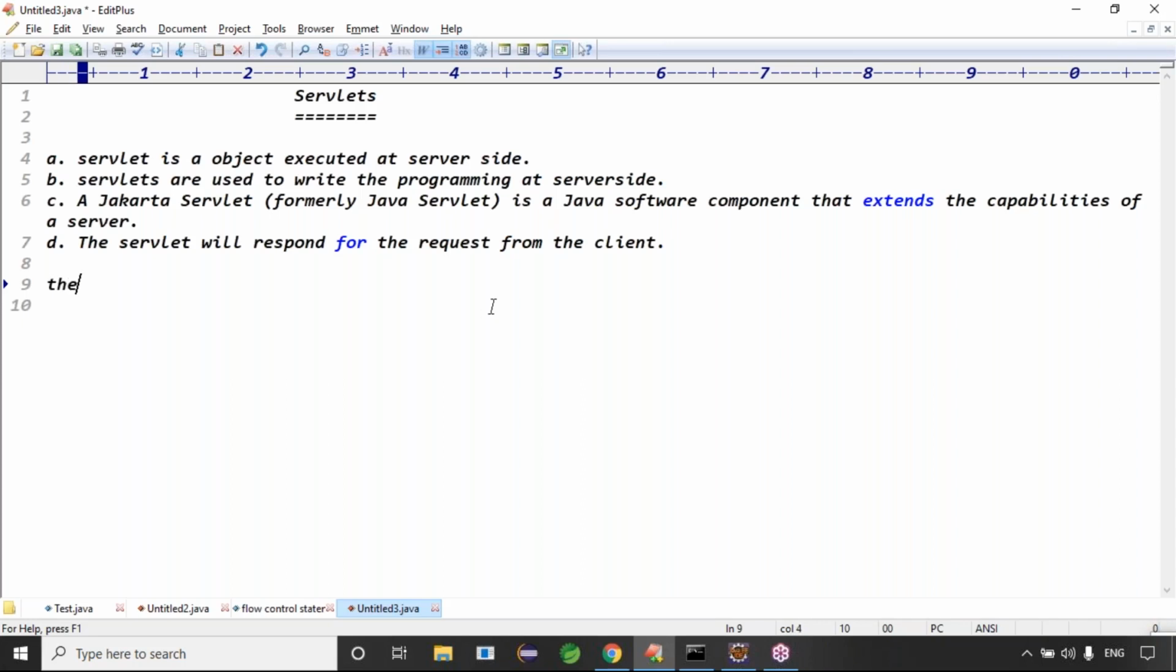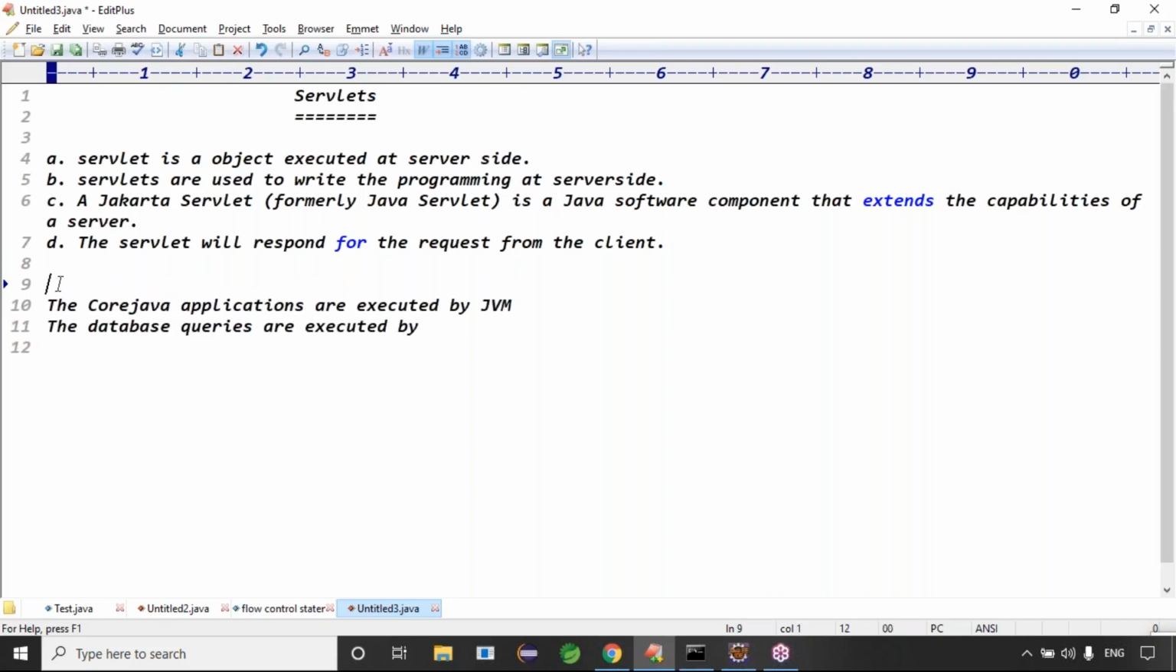Guys, who will execute the core Java applications here? The core Java applications are executed by JVM, right? Exactly. So, the database queries, guys, who will execute database queries? The database queries are executed by JDBC. JDBC could be executed by JVM.